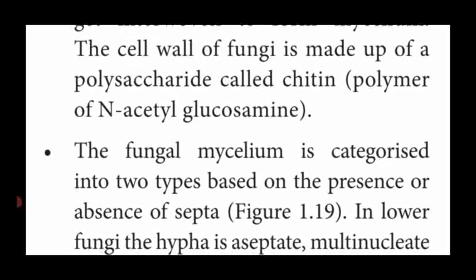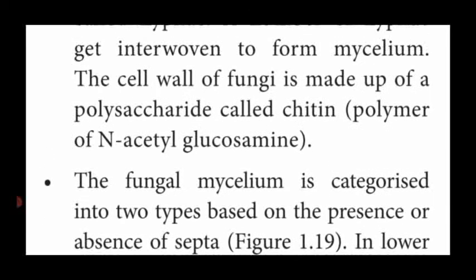The cell wall of fungi is made up of a polysaccharide called chitin, which contains a polymer of N-acetyl glucosamine. Simply, you can write it: the fungal cell wall is made up of chitin. And also a 1-mark question: the fungal cell wall is made up of dash, meaning chitin, a polysaccharide.